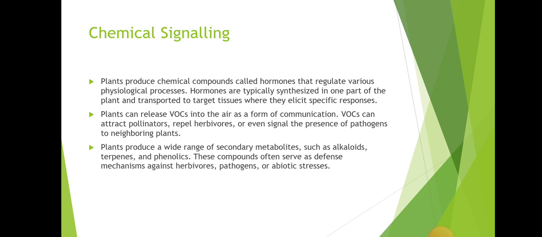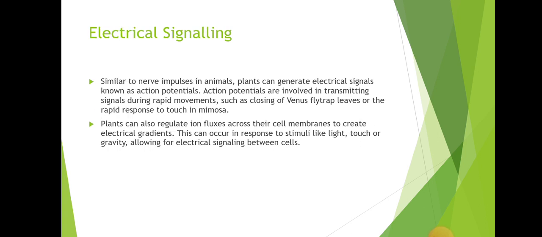Plants produce a wide range of secondary metabolites such as alkaloids, terpenes, and phenolics. These compounds often serve as defense mechanisms against herbivores, pathogens, or abiotic stresses.